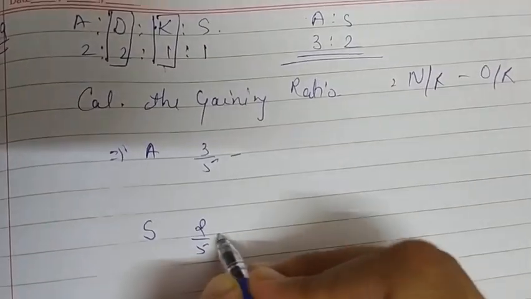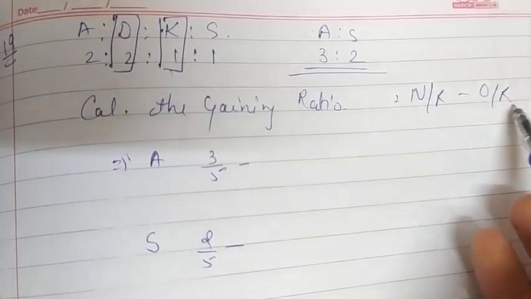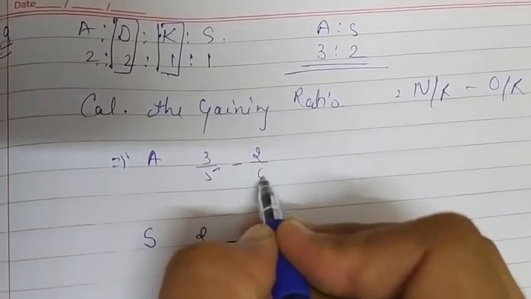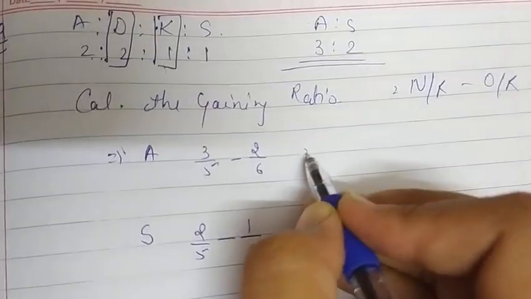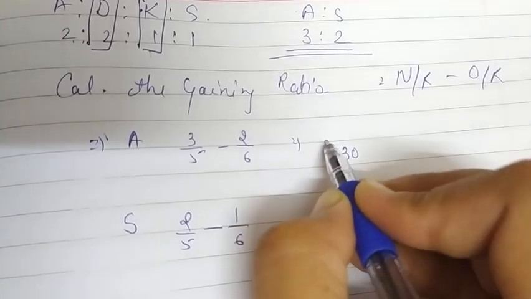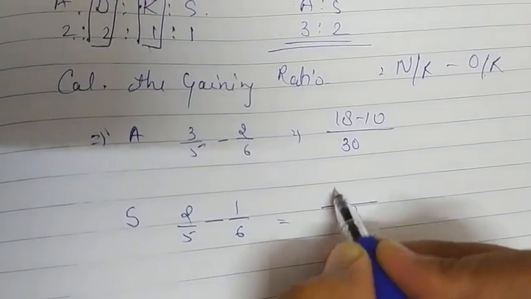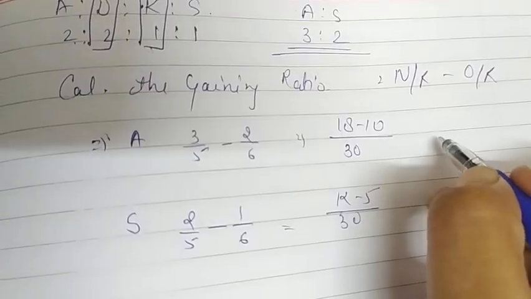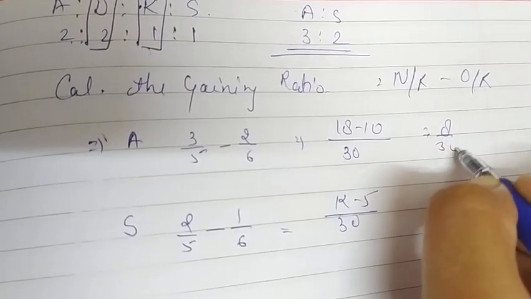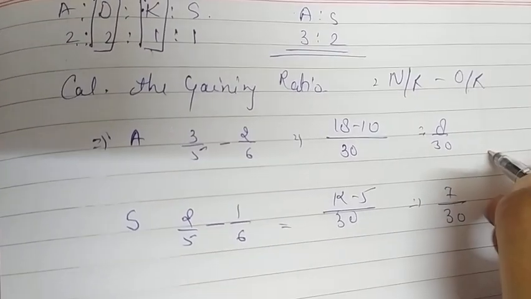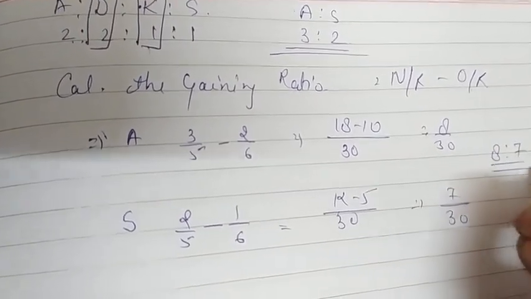So I'm reducing their old ratio, that is 2/6 and 1/6. That will become 30. 18 minus 10, 30, 12 minus 5. So it will become 8/30, and here it will become 7/30. So it will become 8:7.